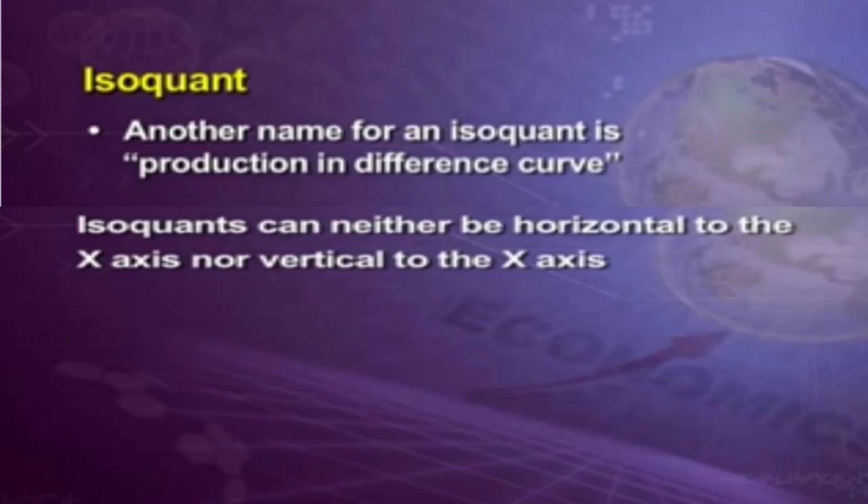Next we are going to be dealing with the topic called the isoquant curve, or isoquant. What is the meaning of isoquant? An isoquant is a set of all possible combinations of two inputs, labor and capital, which yields the maximum possible level of output. This is called an isoquant.